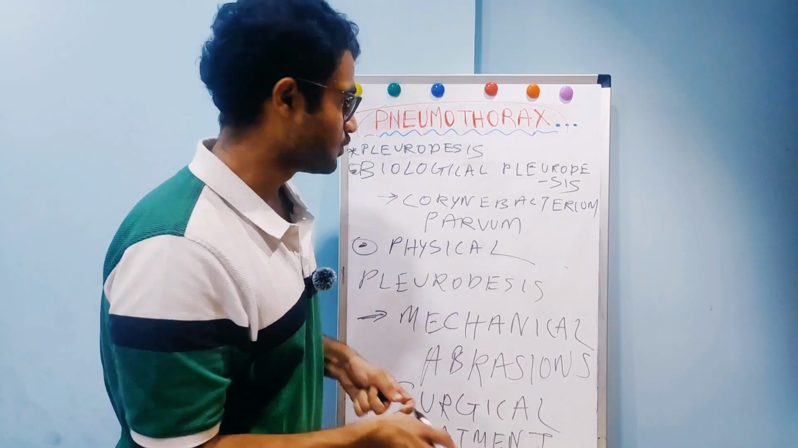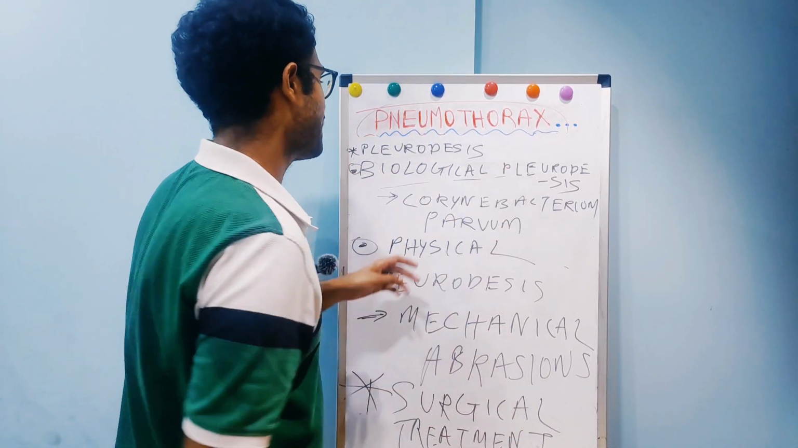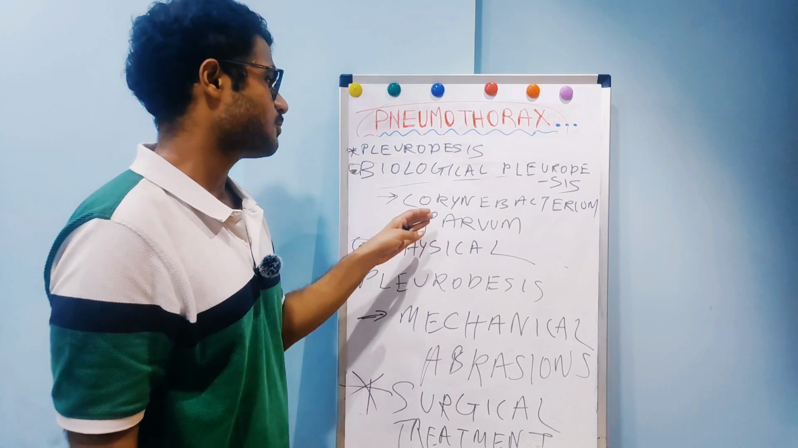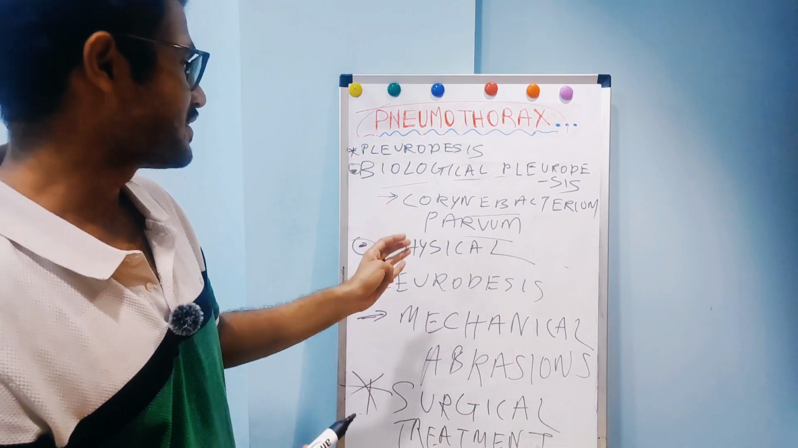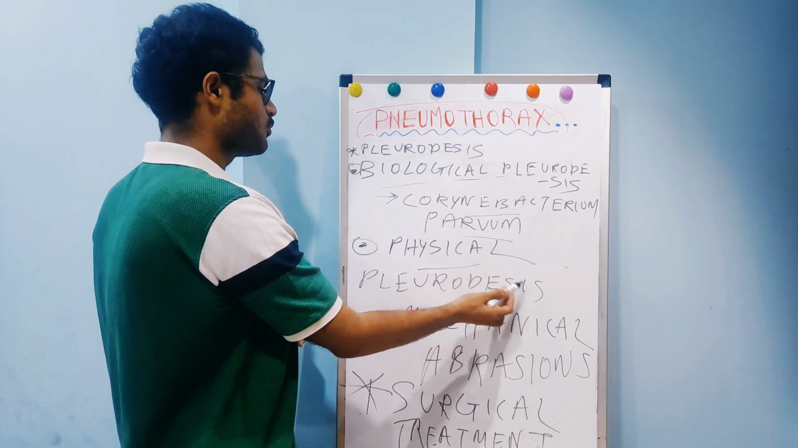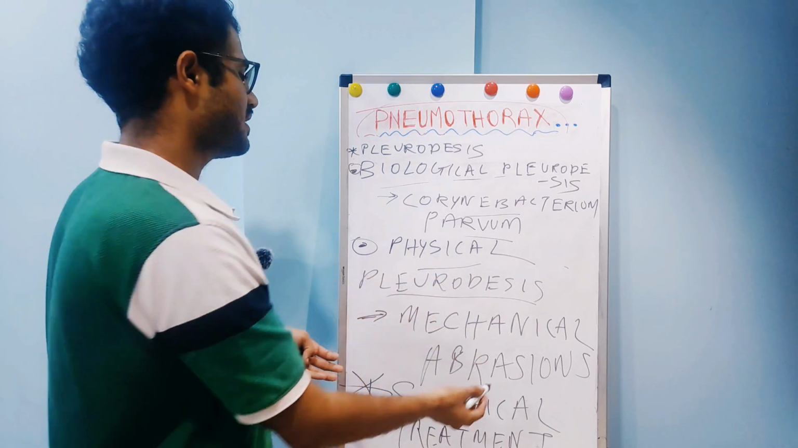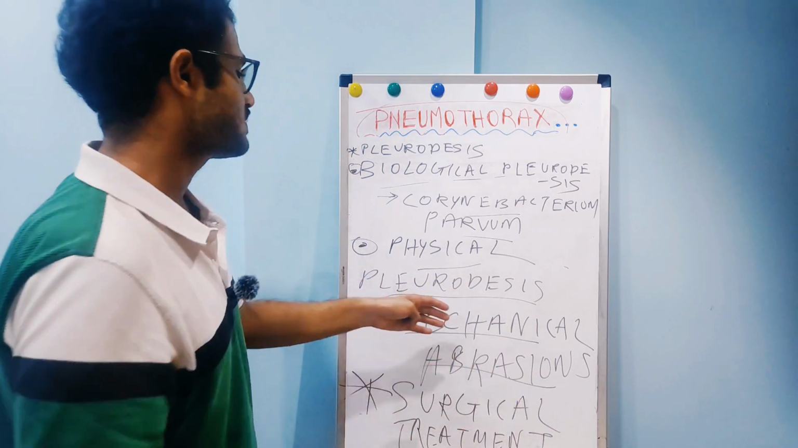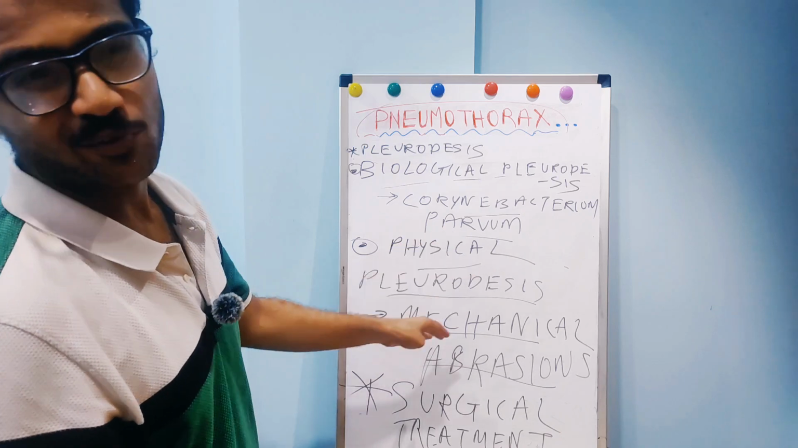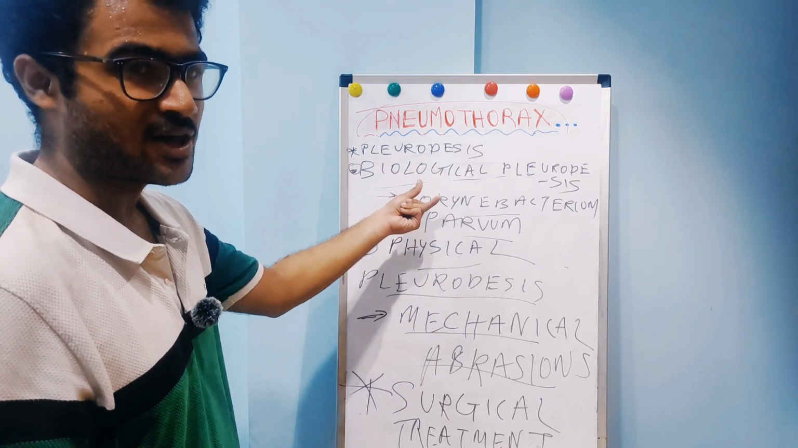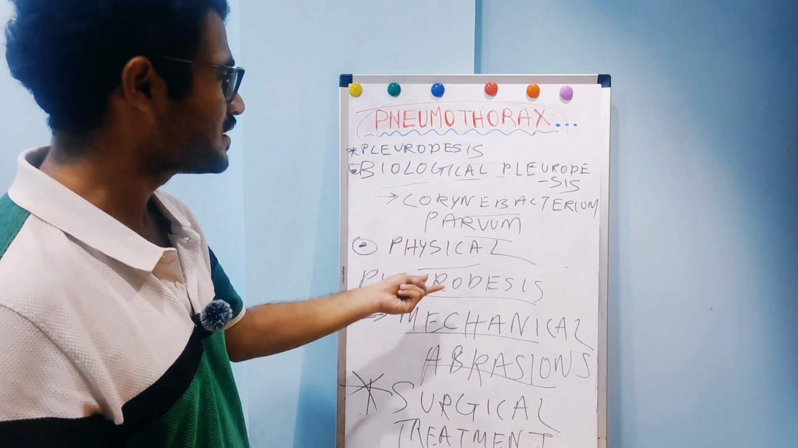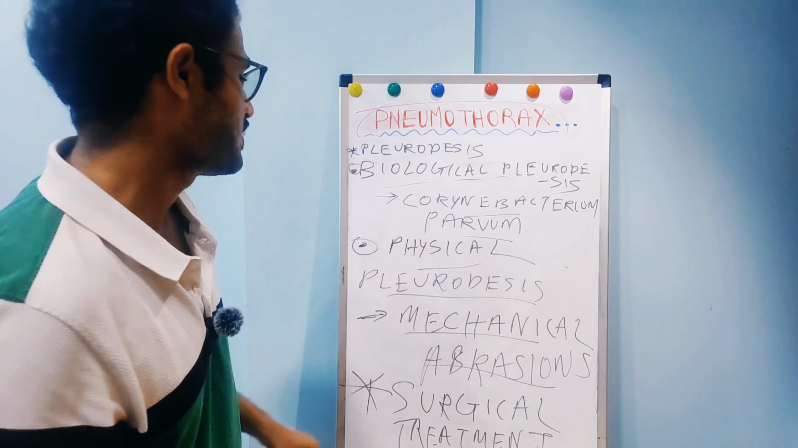Now I would be talking about other types of pleurodesis. These include biological pleurodesis, where we may use an organism, Corynebacterium parvum. So basically this is biological pleurodesis. Now the other type is physical pleurodesis. This is done by mechanical abrasion, with which we cause physical pleurodesis. So basically this is about other types of pleurodesis, biological and physical. You should know this, these are facts.